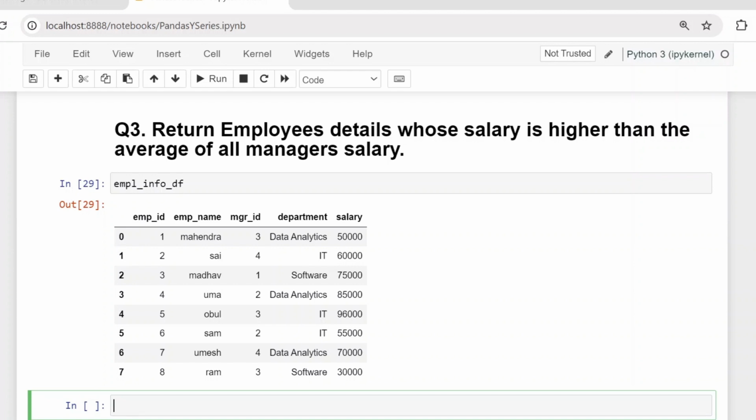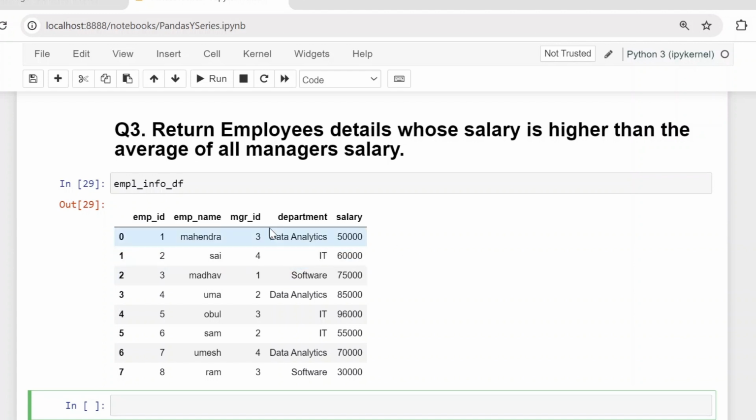How can we return? See here, it is given only a single table, right? Now we have employee details. These are all employee details, but if you observe here, for each employee there is a manager, and there are manager details also. So these salaries are just employee salaries. Now in the first step, we need to return their respective managers' salaries.